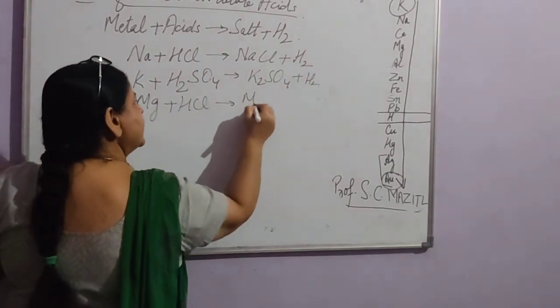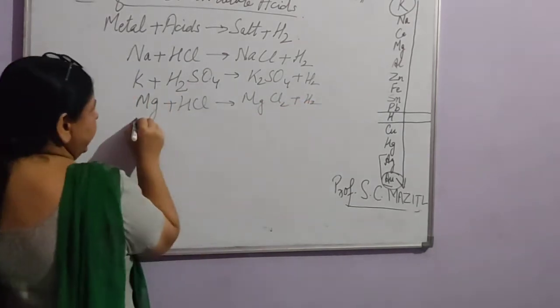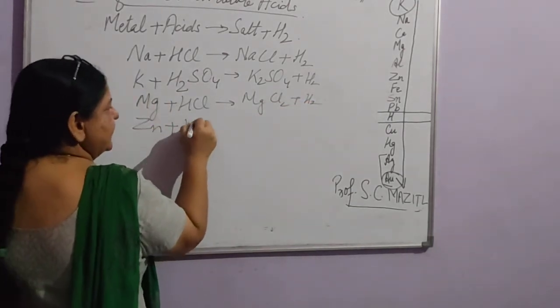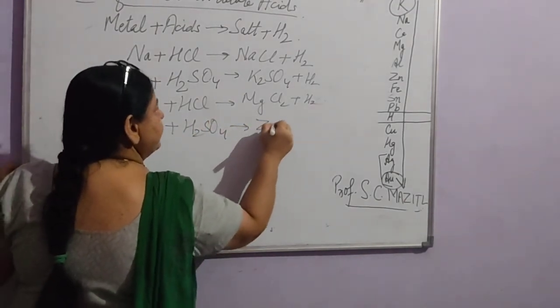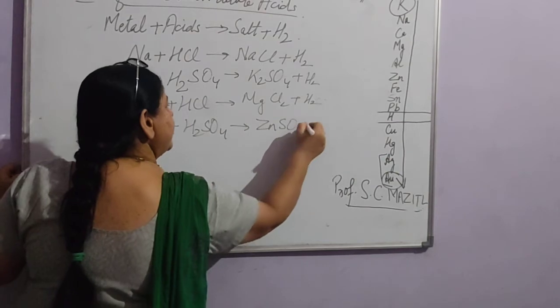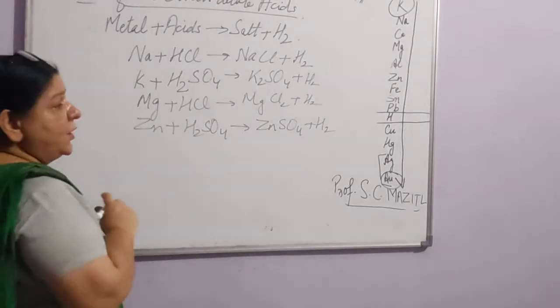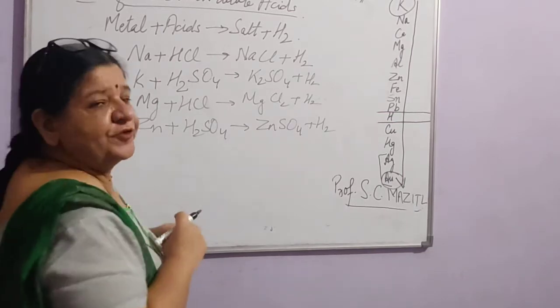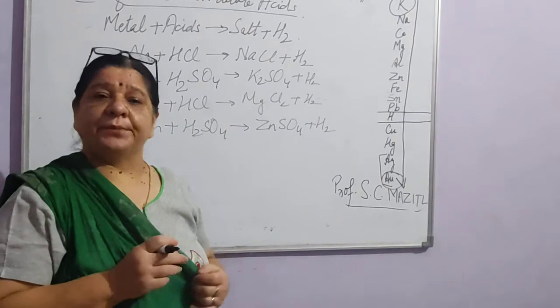It will produce MgCl2 plus H2. If we take zinc plus H2SO4 or HCl, we can take any acid, it will form ZnSO4 plus H2. So always hydrogen gas is given out plus a salt is formed.